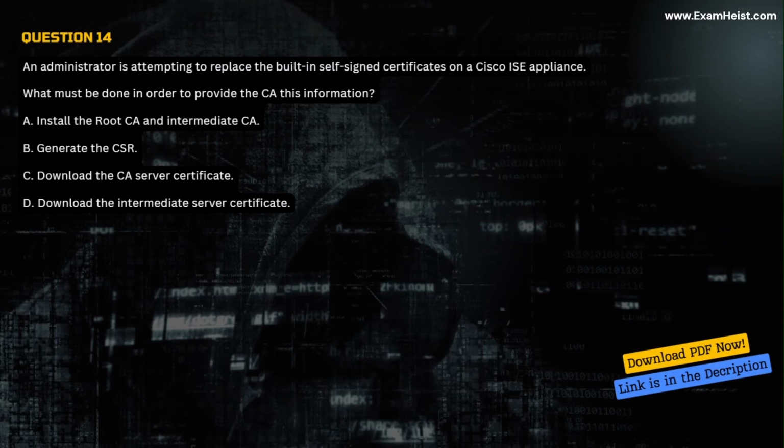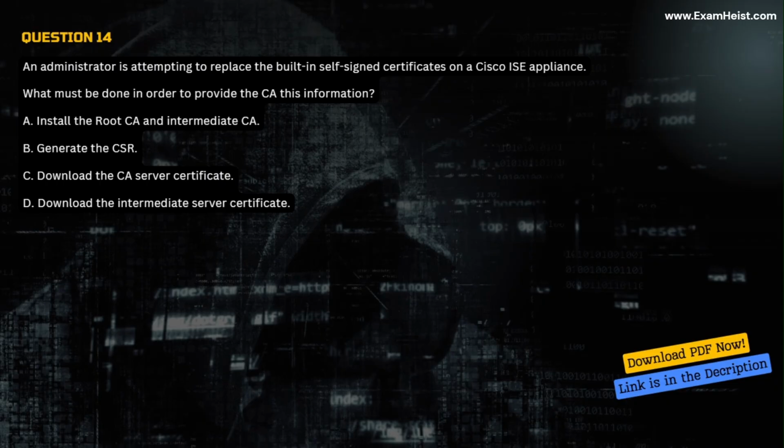Question 14. An administrator is attempting to replace the built-in self-signed certificates on a Cisco ISE appliance. What must be done in order to provide the CA this information? A. Install the root CA and intermediate CA. B. Generate the CSR. C. Download the CA's server certificate.